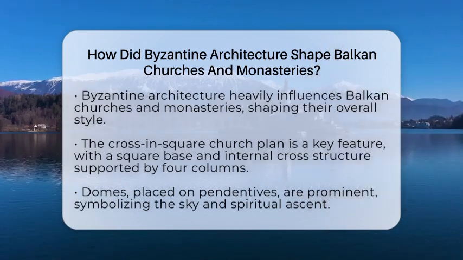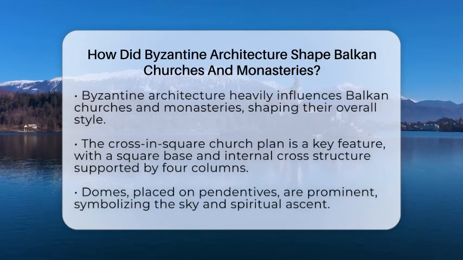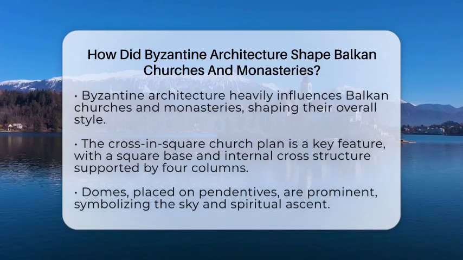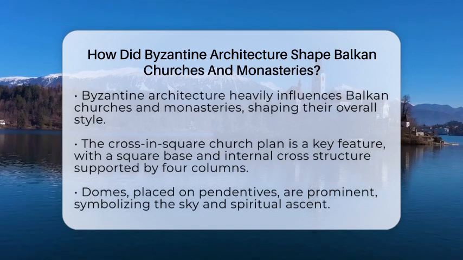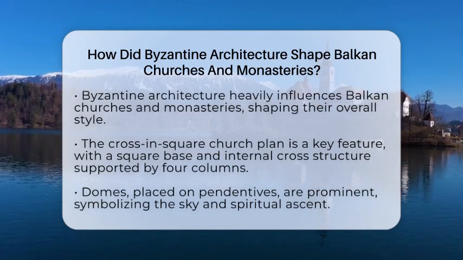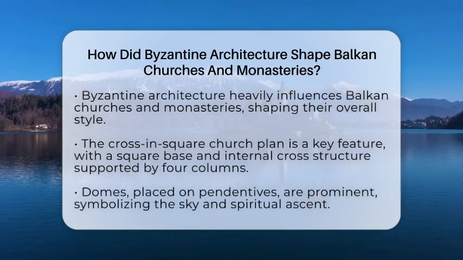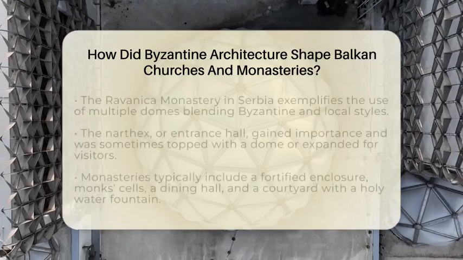The most recognizable feature is the cross-and-square church plan. Picture a square base with a cross shape inside, supported by sturdy columns. This design became a common sight in the Balkans, like in the monastery at Lesnovo in North Macedonia. It creates a central, domed space that symbolizes the heavens, making worship feel like a connection to the divine.